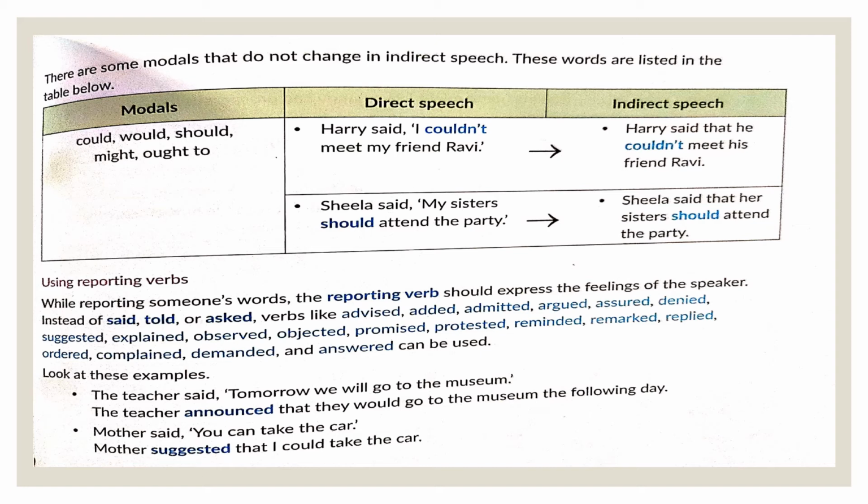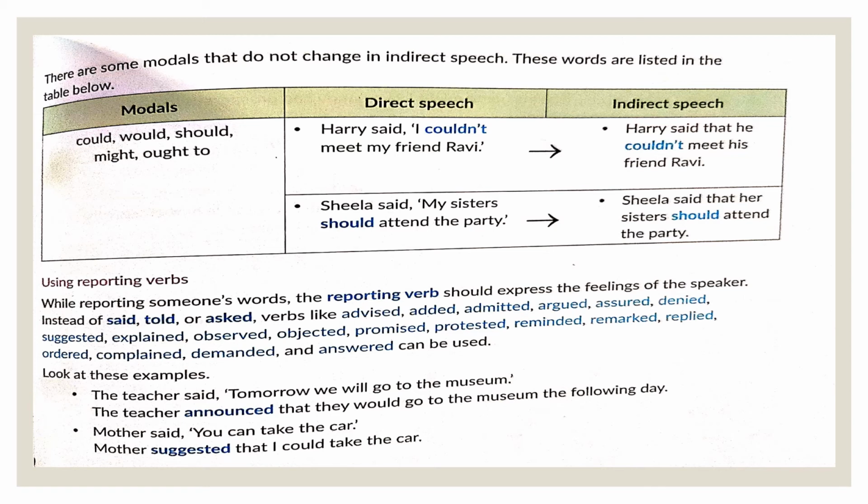Come to the reporting verbs. While reporting someone's words, the reporting word should express the feeling of the speaker. So every time you need not say Harry said, Sheila said when we are changing into indirect speech. There are various other reporting verbs that can be used like told, asked, advised, added. Basically, when we are changing a direct speech into indirect speech, the feeling of the speaker has to be assessed by us, and then it has to be transformed by using the appropriate reporting verb.